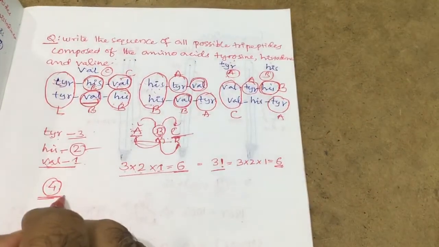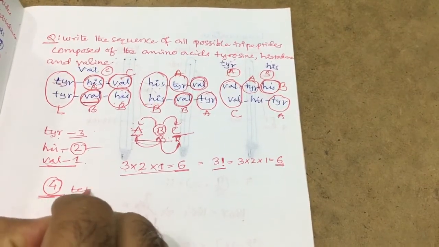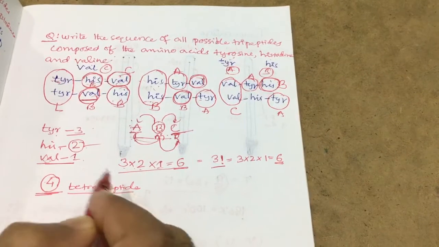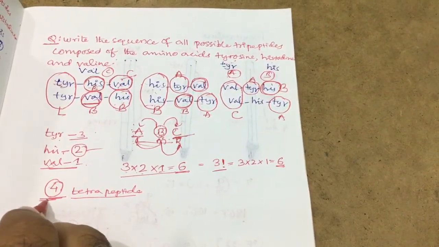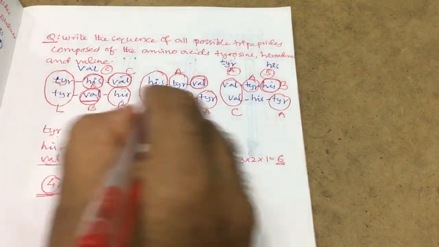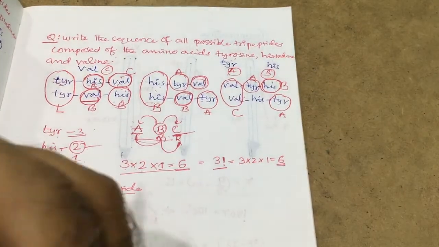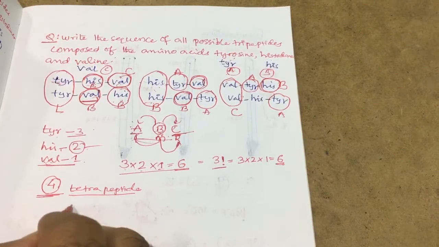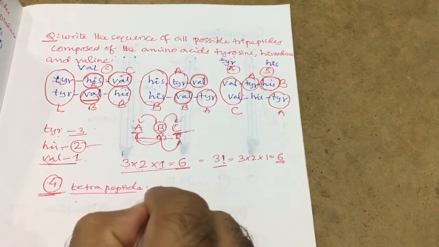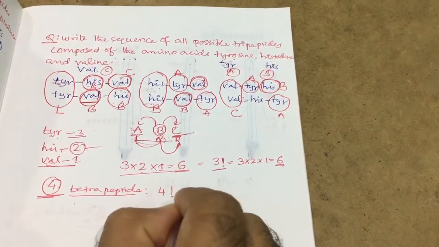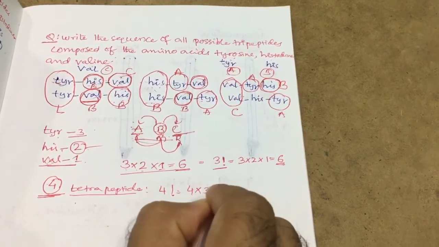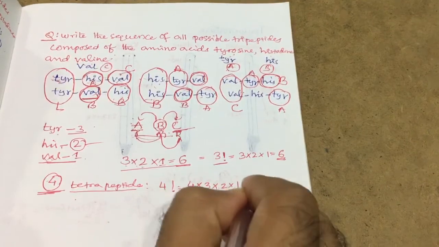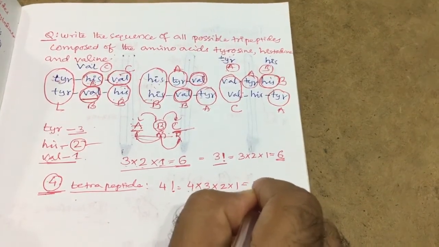If 4 amino acids are given, here which one is possible? Tetrapeptide. When a tetrapeptide forms with the 4 amino acids, then how to answer? We can't write like this, we may get a wrong answer also. That's why it is simply represented as 4 factorial. 4 factorial means 4 into 3 into 2 into 1, that is 4 into 3, 12, 12 into 2, that is 24, 24 into 1, that is 24.